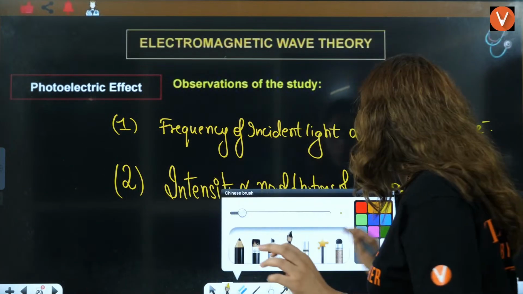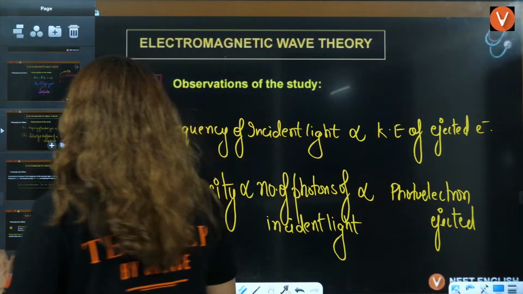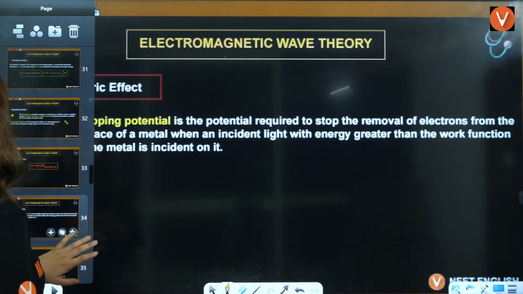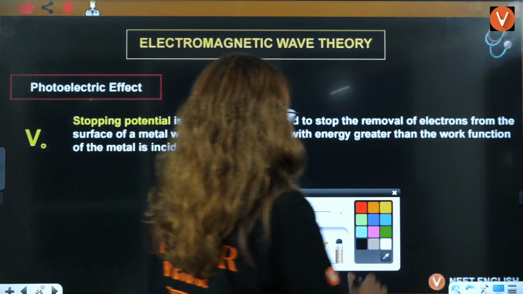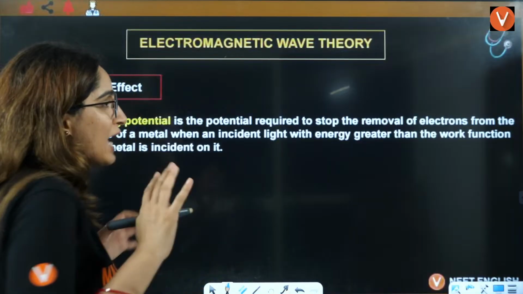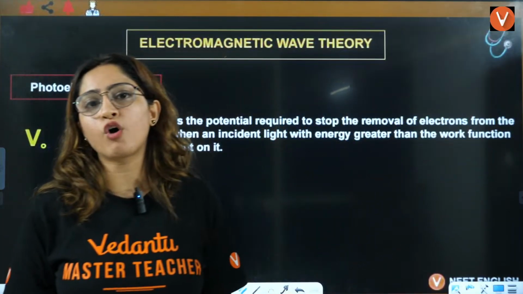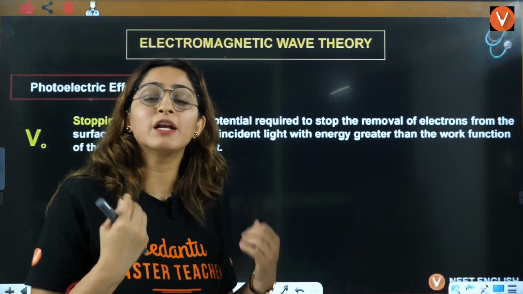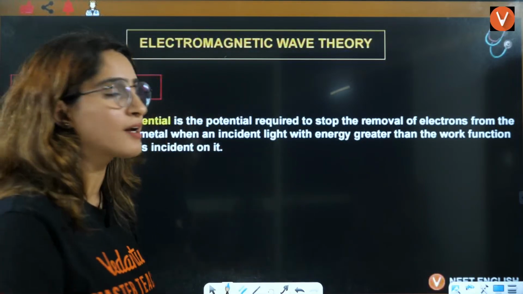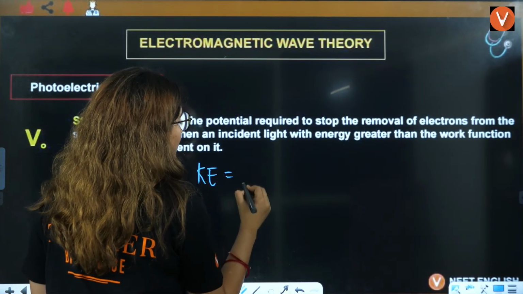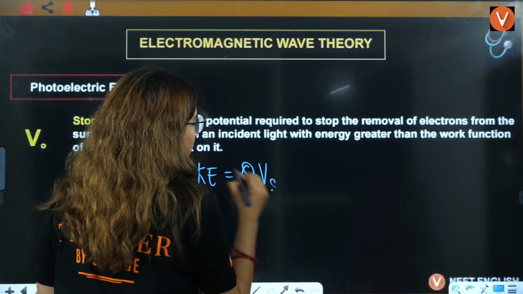Okay, so let us see this here. That is it, that we have done. This also we have done. Now let's talk about stopping potential. What is stopping potential? I want to stop the electron from getting out, I'm like, no, I don't want you to get out. So I will apply an external potential, that is called stopping potential, and kinetic energy is equal to charge into stopping potential.